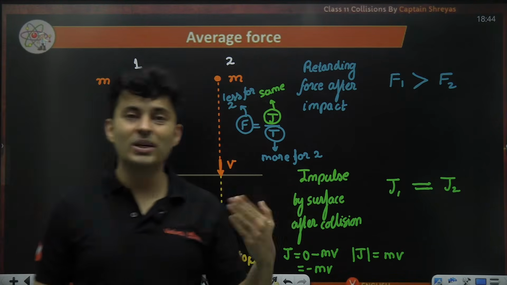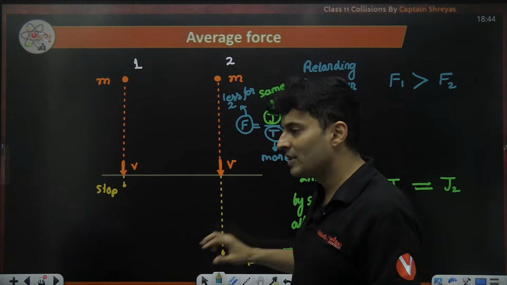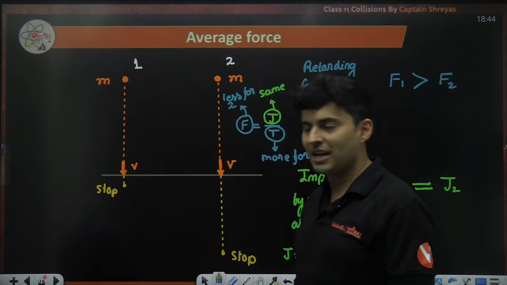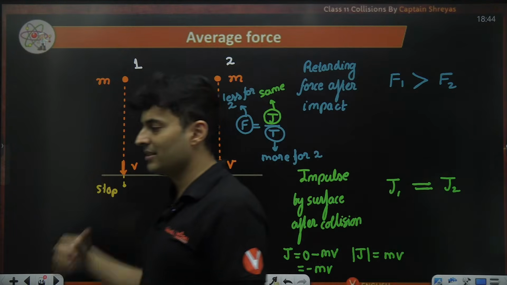So if you ask me who is impulsive and who is non-impulsive, this is impulsive, this is non-impulsive. Sudden change happened here, slow change happened here. So this is non-impulsive versus impulsive.